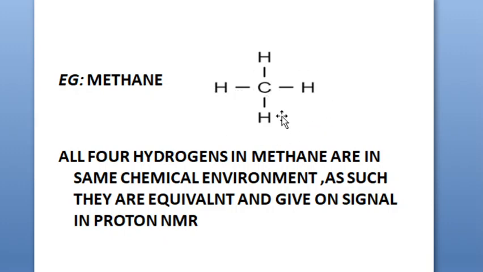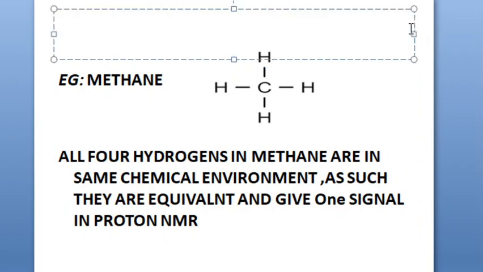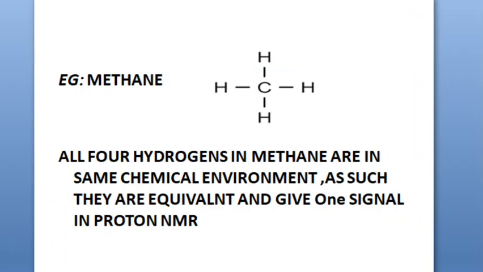Therefore, you can say that each and every hydrogen in methane is chemically identical, or equivalent protons, or you can say that all four hydrogens in methane will give you one single signal in proton NMR. Okay, so that's how it is.